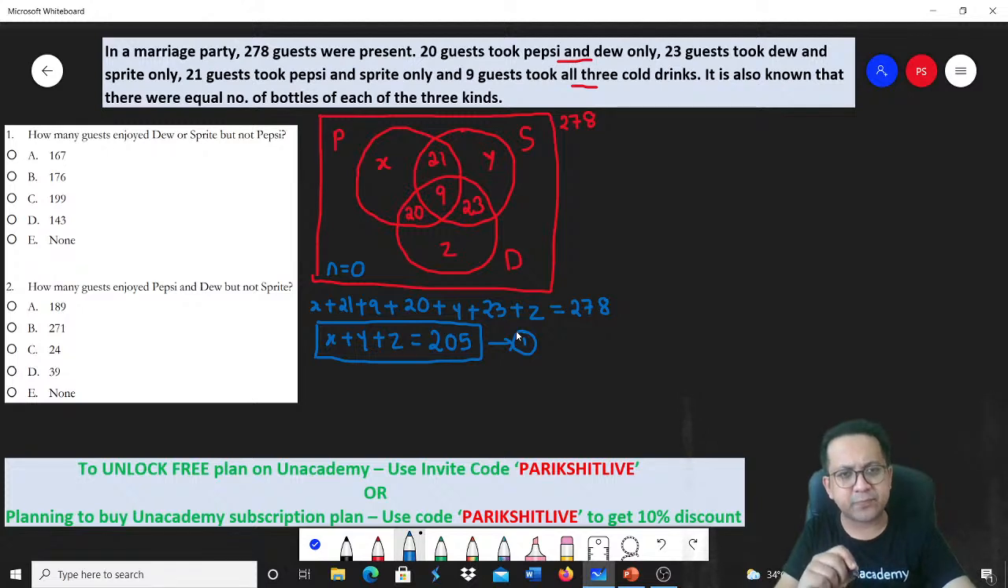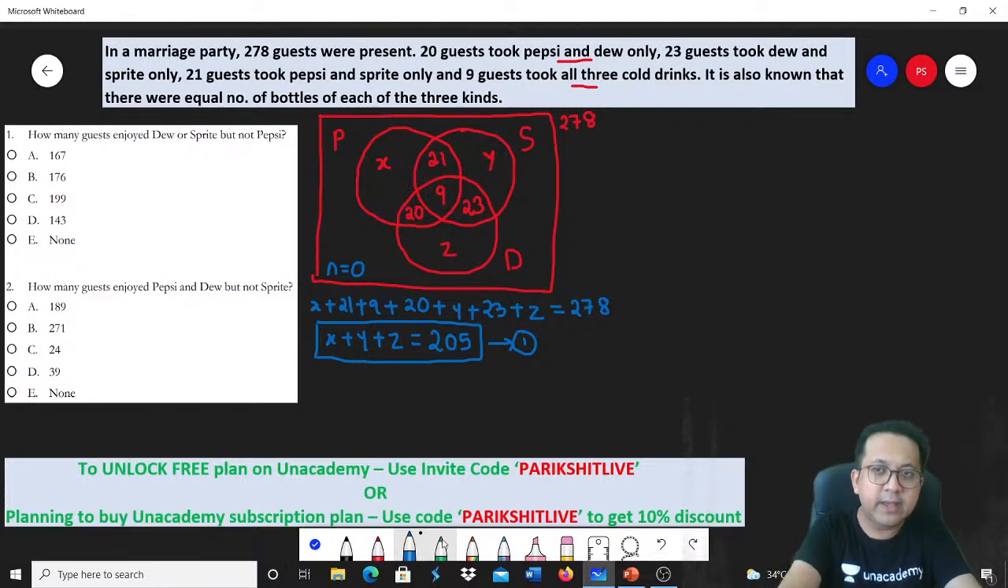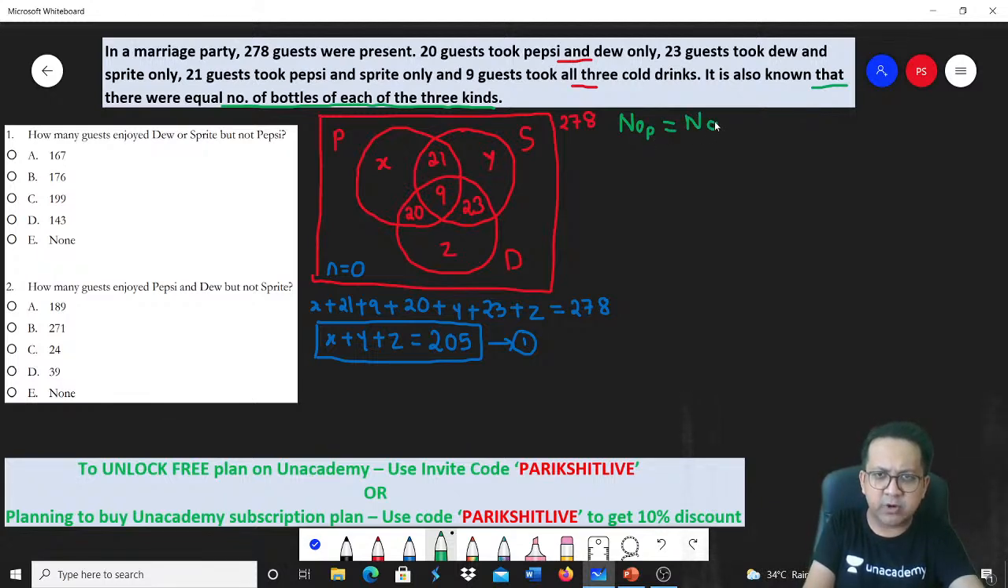Fine? Now obviously there are 3 variables, so I would need some more equations to solve them. I would need two more equations. One equation I already have. If I can get another two, total three equations and three unknowns, I'll be able to solve it easily. Now let's have a look. It is also known that there are equal number of bottles of each of the three kinds. So can I say the number of Pepsi bottles will be equal to the number of Sprite bottles?